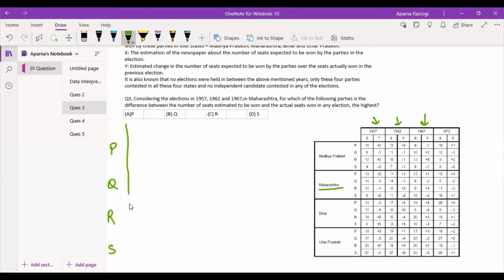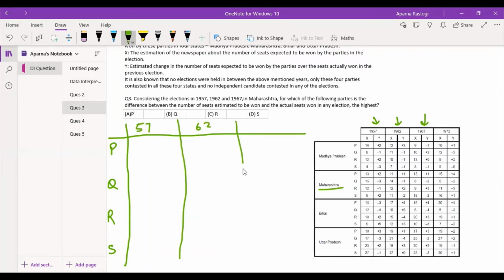So I'm just going to make a table here. You can try it yourself in the meantime. I already know the estimated values. I'm going to write down the estimated values.